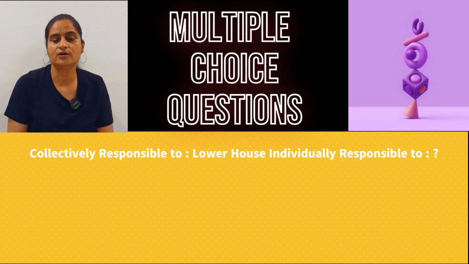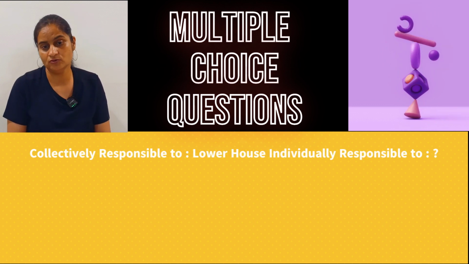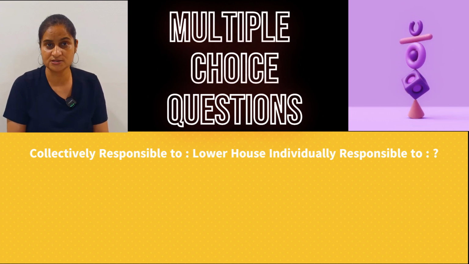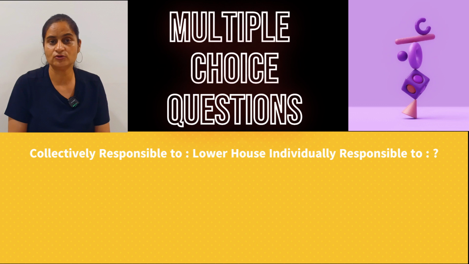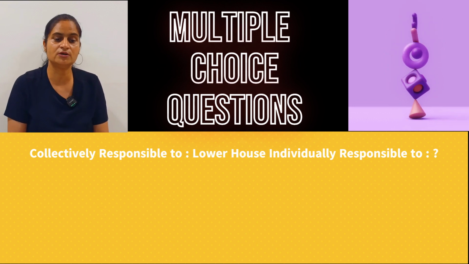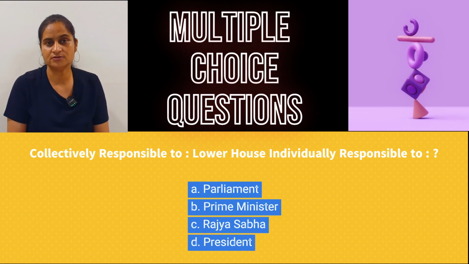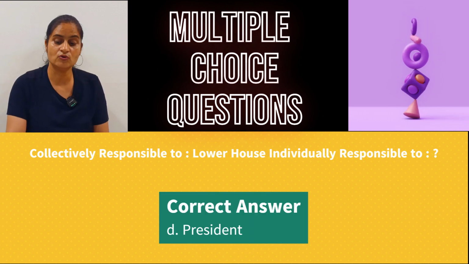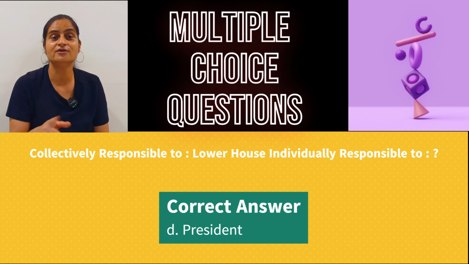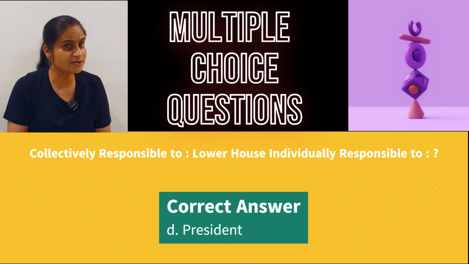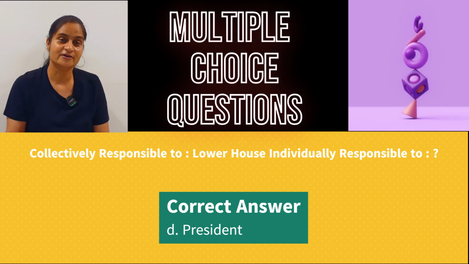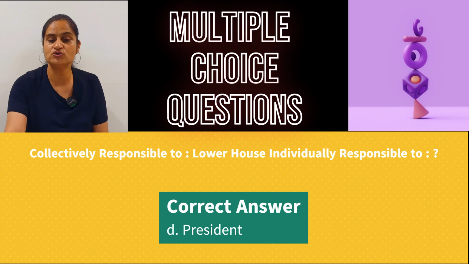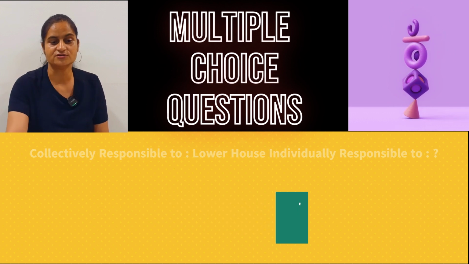The 10th question. Collectively responsible to lower house, individually responsible to. So this question is about the Council of Ministers. They are collectively responsible to the lower house and individually they are responsible to the Parliament, Prime Minister, Rajya Sabha or the President. And the answer is President, because they hold office at the pleasure of the President. They are appointed by the President on the advice of the Prime Minister. They can be dismissed by the President on the advice of the Prime Minister. So they are individually responsible to the President.